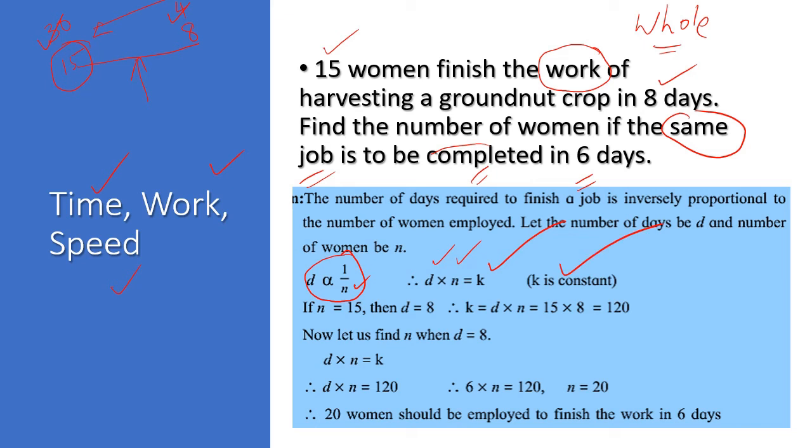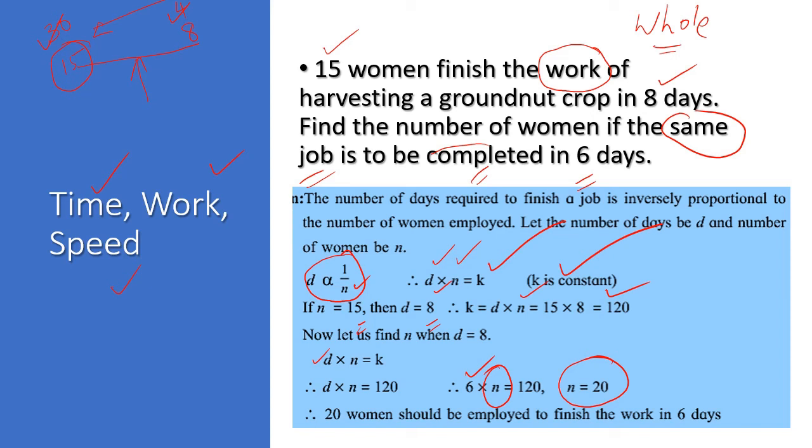Now it is only substitution. Number of days 50, number of women 15, number of days 18, and it is a constant, we know that, which is equal to 120. In that case, if the number of days changed to 6, what will be the number of women required? And as we expected, number of women required increased. Why? Because we had to complete the work in a few days. पहले 8 दिन में कंप्लीट करना था, 6 दिन में कंप्लीट करना है. इनवर्स वेरिएशन का है. अंडरस्टूड?